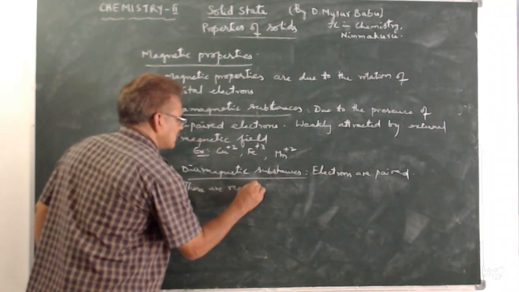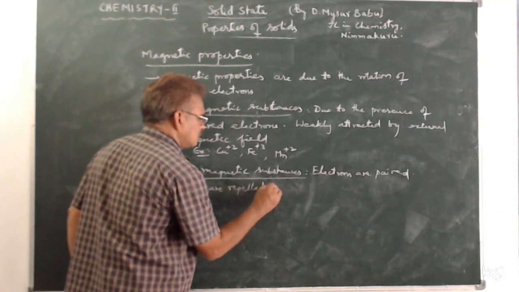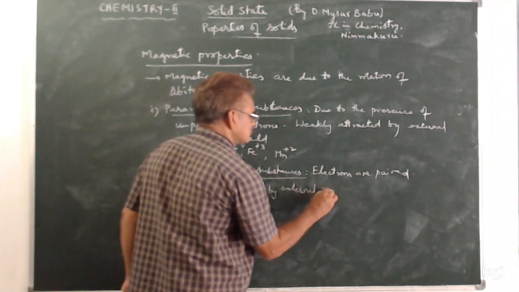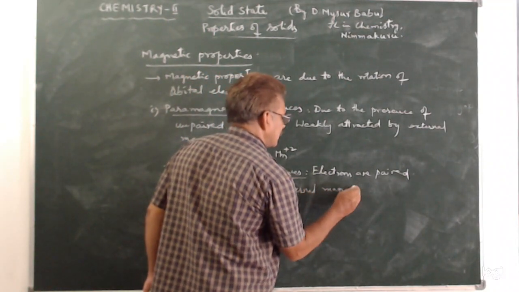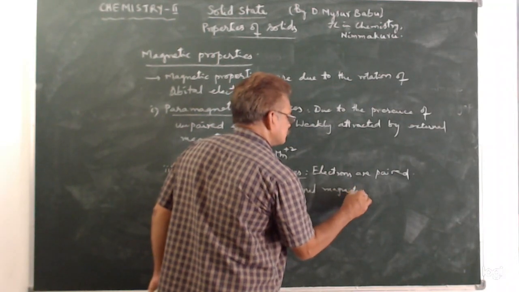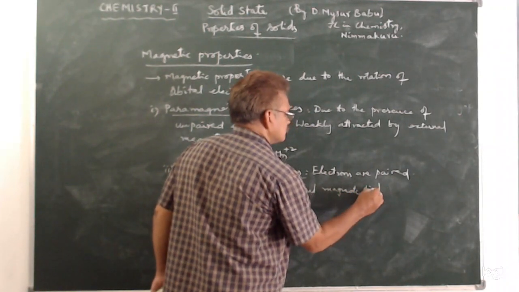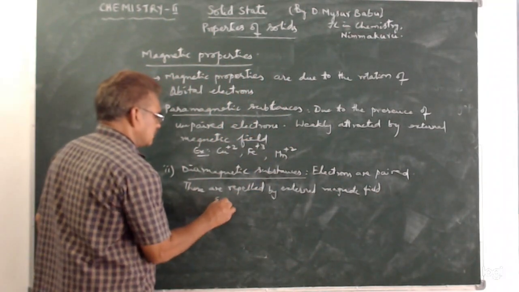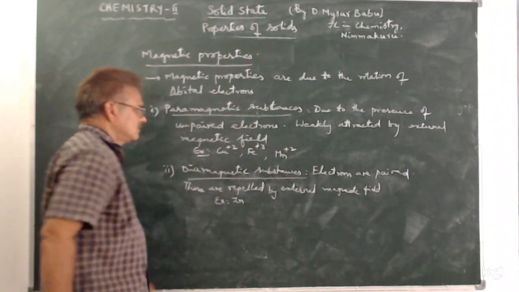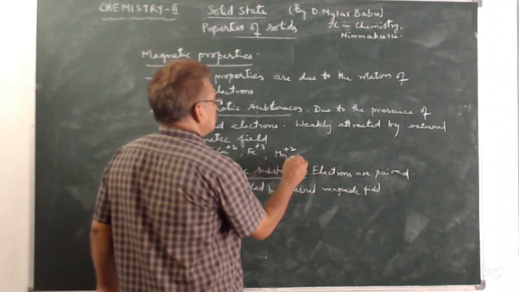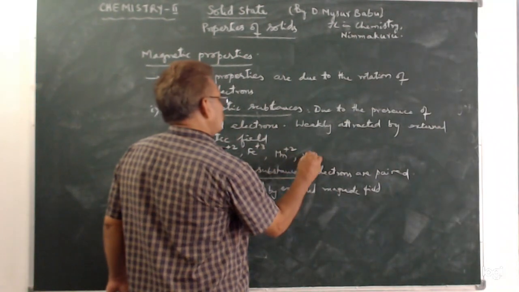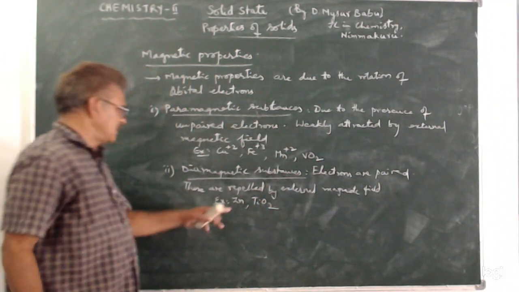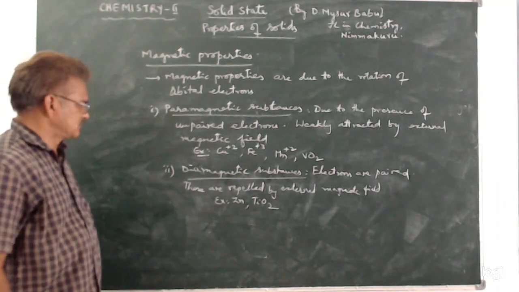If we take zinc, okay, zinc. Here VO2. Similarly, here TiO2. TiO2 acts as a diamagnetic substance.